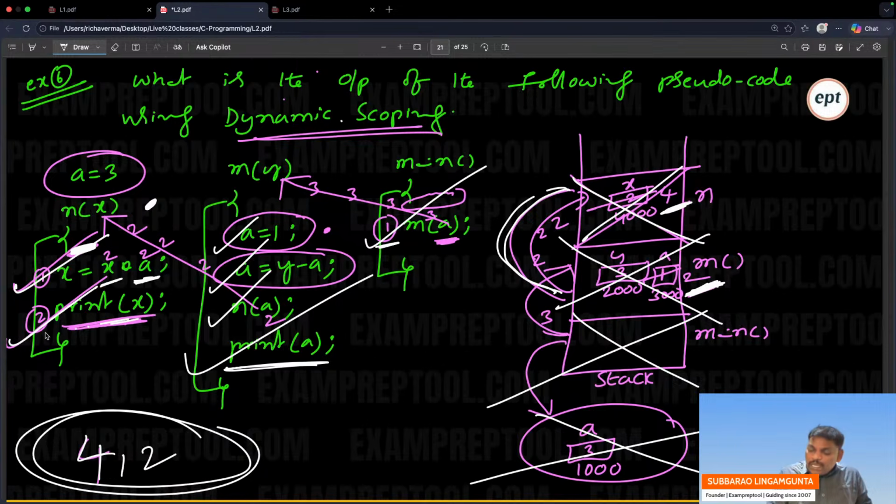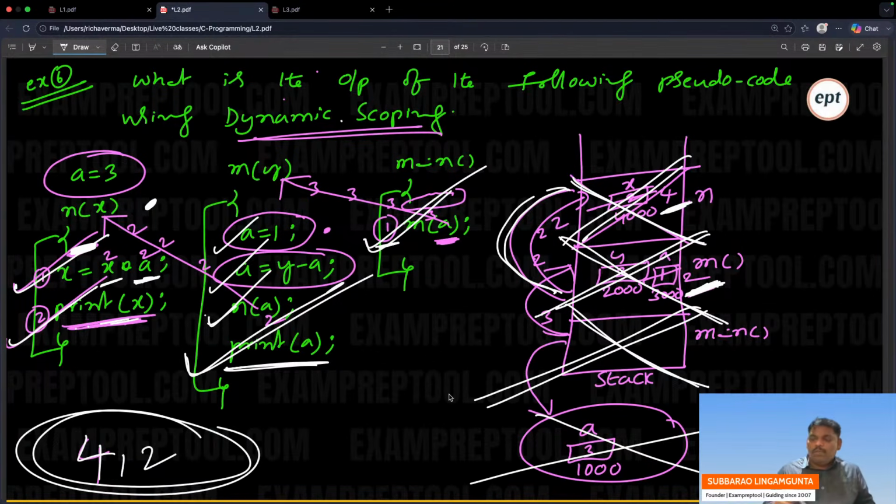Now, whenever you say n function over, popped out. Go to the m function before that. In the m function, lastly print A. What is the A? A is 2. 2 will be printed. After printing, m function over, popped out. Then go to previous. In the main program, first line over, means main completed. Pop out. Whenever main is over, total program over. Lastly, the global variable will also be gone.